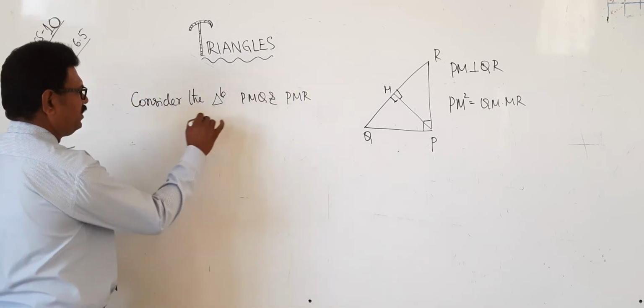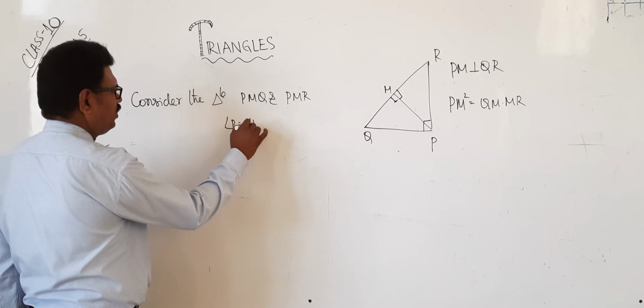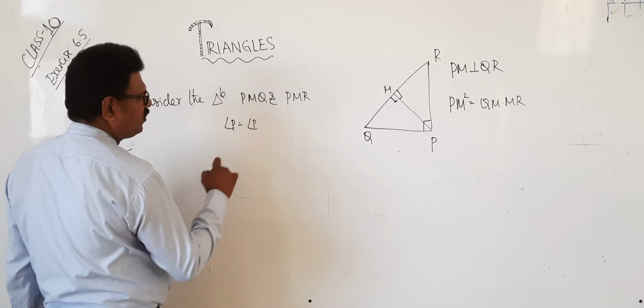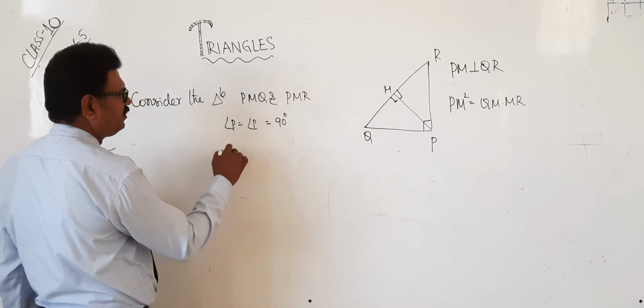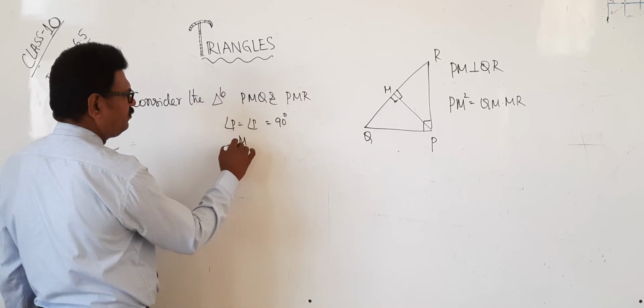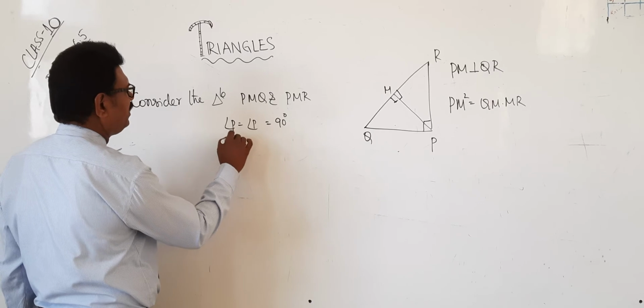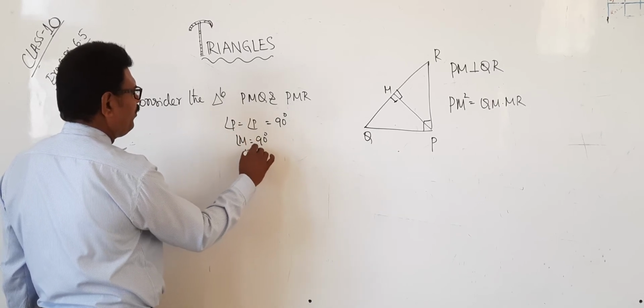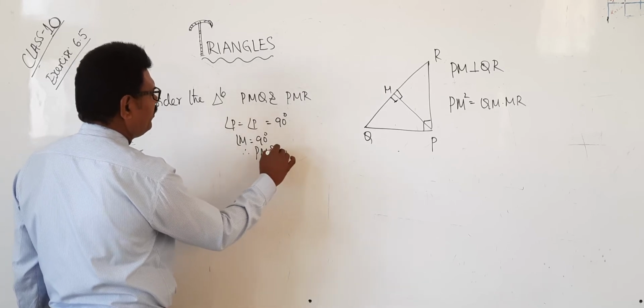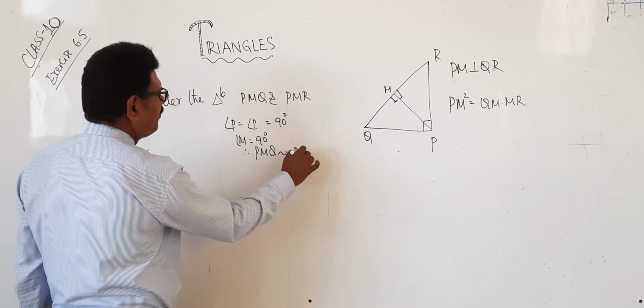In this, angle P equal to angle P equal to 90 degrees. Next, angle M is also equal to 90. Therefore, PMQ is similar to PMR.